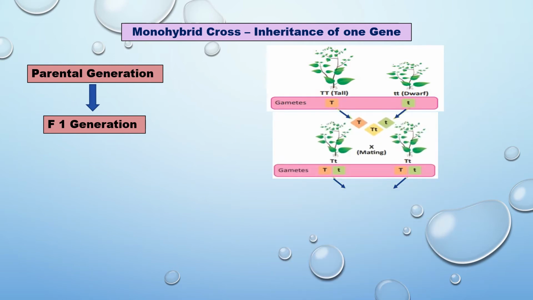All the plants are tall. Parental generation, one dwarf and one tall. Cross-pollinate and we get the F1 generation. All the plants are tall.